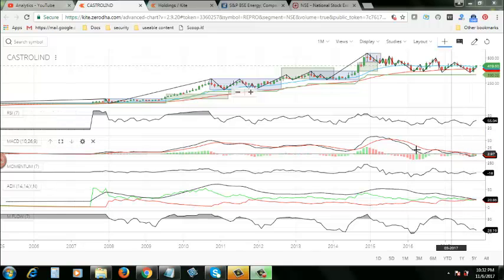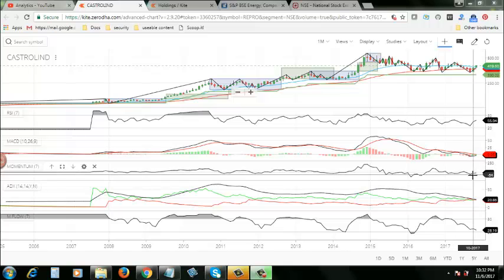Okay, and look at the MACD. It's a clear signal that the red line is on top of the signal line, and histogram bars are operating below the baseline. And look at the momentum. The momentum graph is literally playing below the baseline, and you can clearly see that the stock lacks momentum right now.